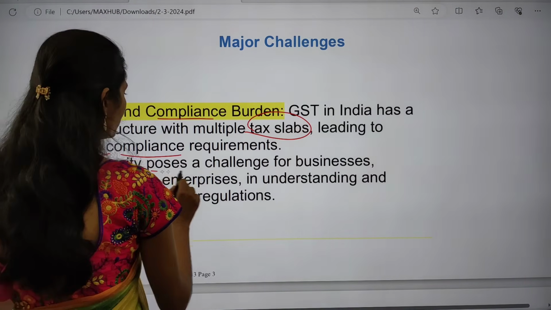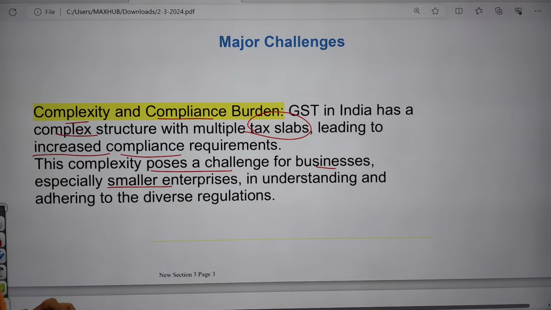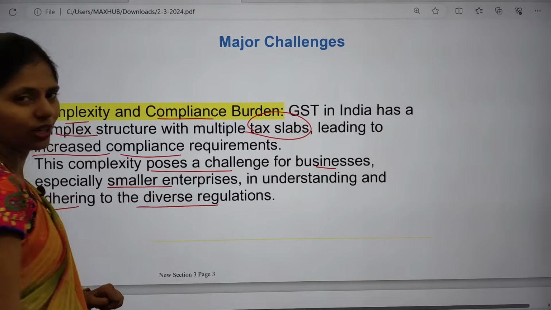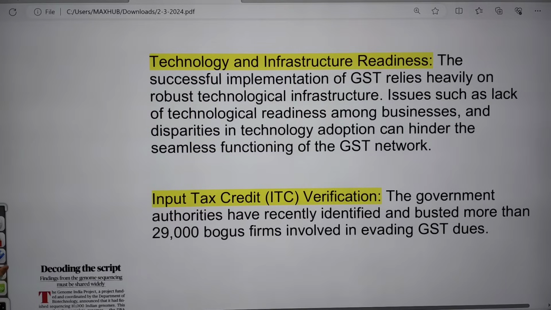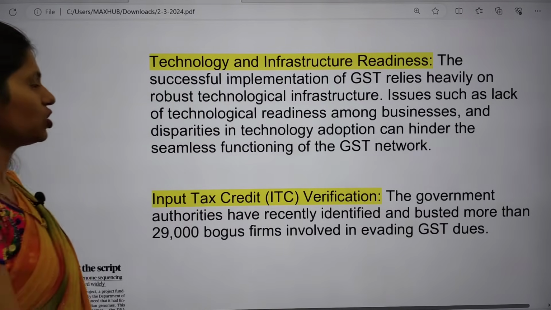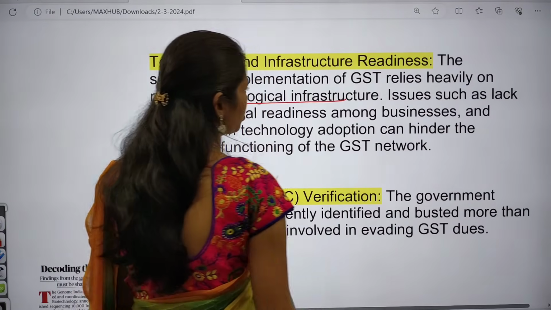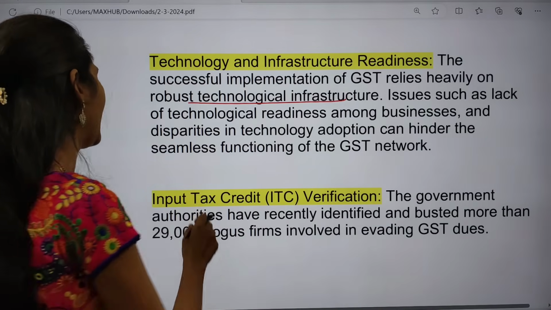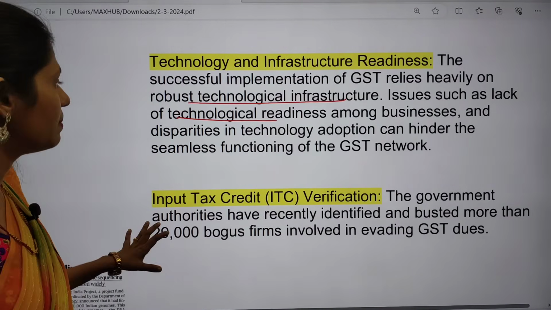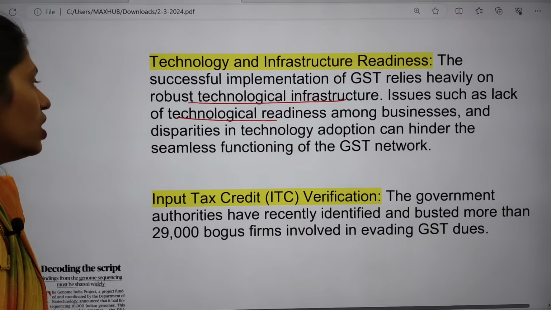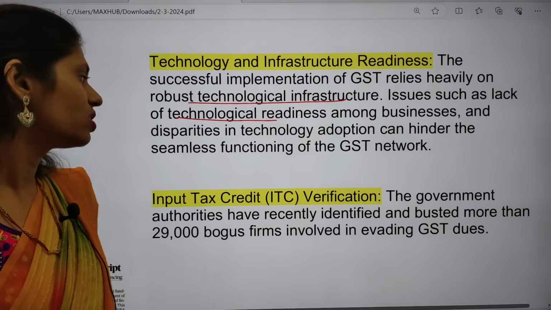And this complexity poses a challenge for businesses, especially smaller enterprises, in undertaking and adhering to the diverse regulations. The next important one is technology and infrastructure readiness. The successful implementation of GST relies heavily on robust technological infrastructure, and especially issues like lack of technological readiness among businesses. There are also disparities in technology adoption that can hinder the work of GST. So this is also one important challenge.